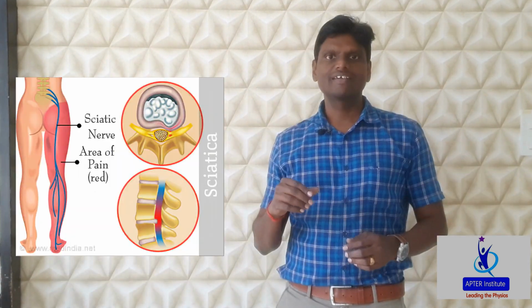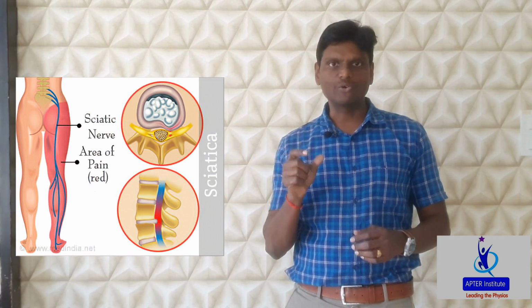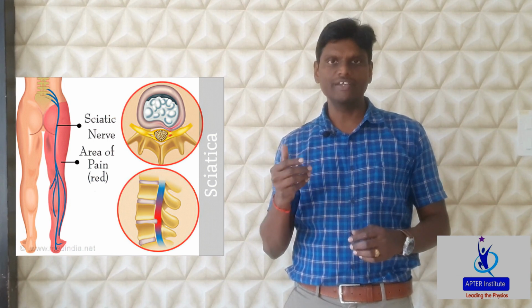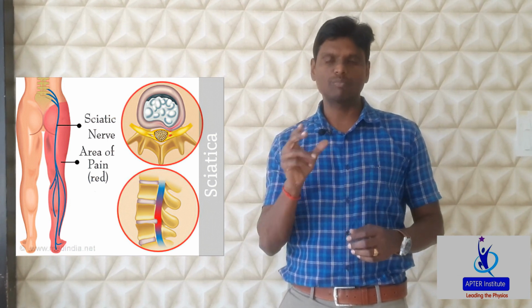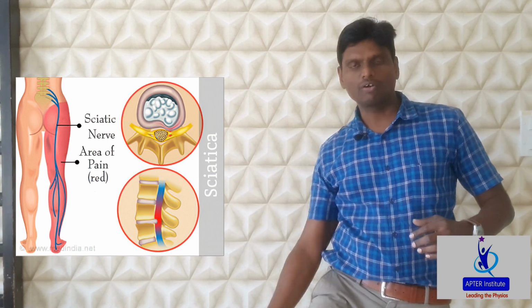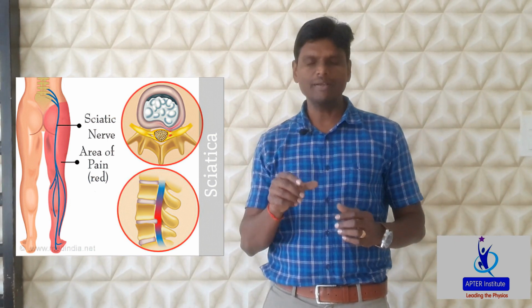The term sciatica indicates the rootlets of the sciatic nerve: L4, L5, S1, S2, S3. Either one of these roots or two or more of these roots will get compressed, and that produces pain along its own course. So this is called sciatica, which indicates root level compression happening in the sciatic nerve. Sometimes, once the nerve is extraforaminal, as it comes down to the muscular level in the gluteal region or the hamstring level, it can get compressed, which is not very common.